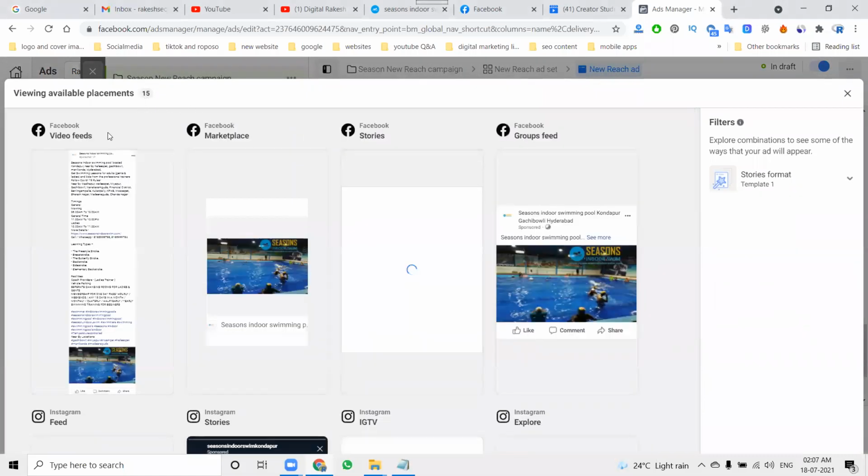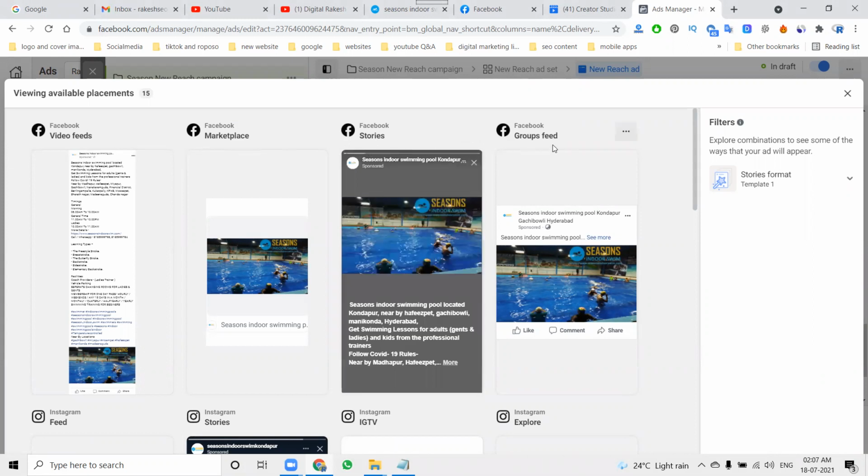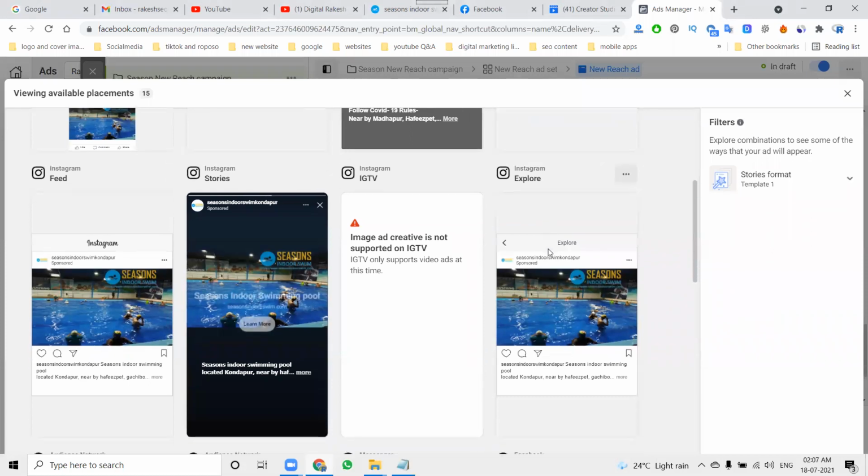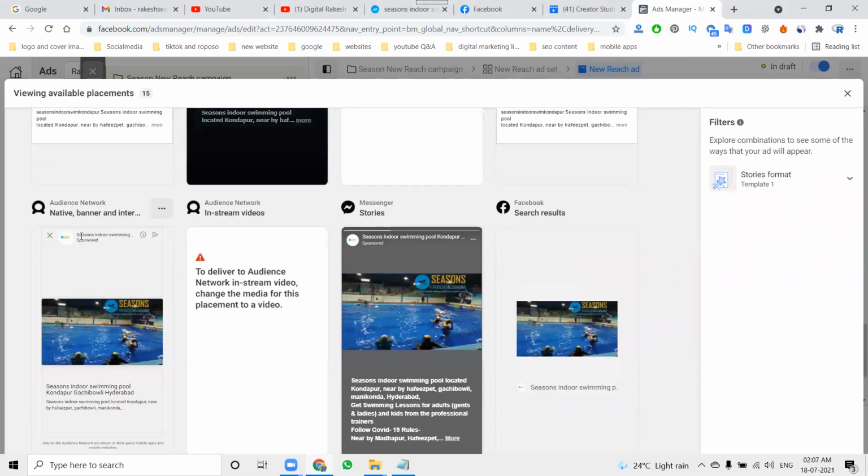How many? 15 placements: video feed, marketplace, stories, group feed, Instagram, Instagram feed, Instagram stories. IGTV is not possible, only video is possible. Instagram Explore, Audience Network, and instant video are not supported.